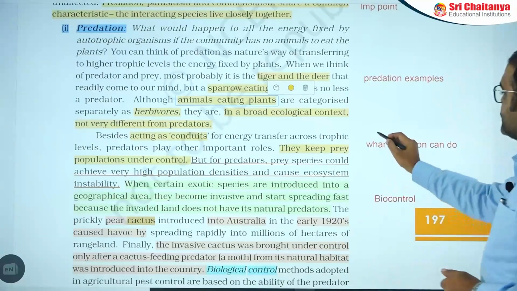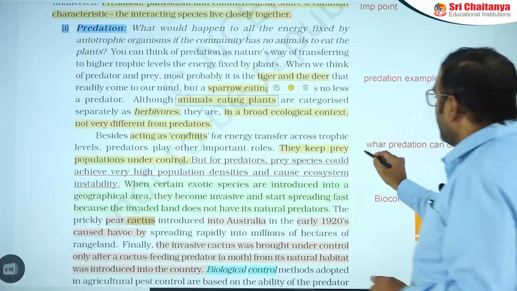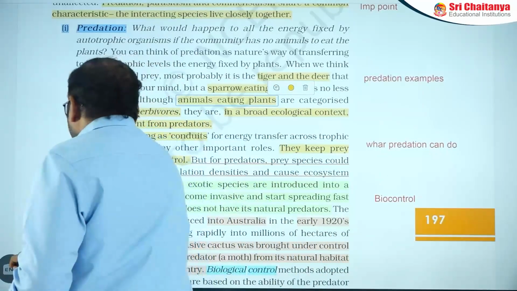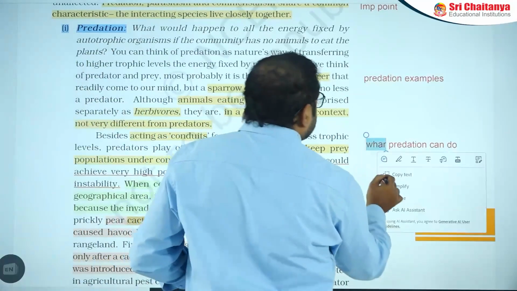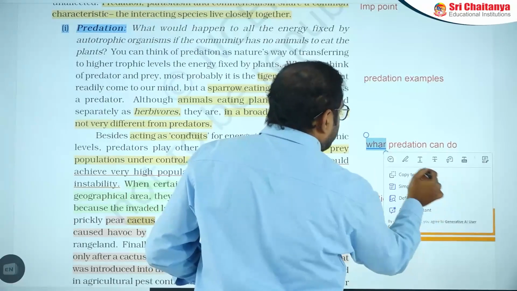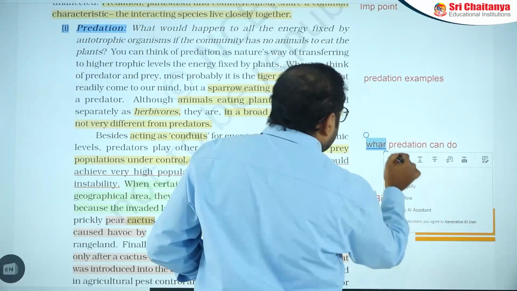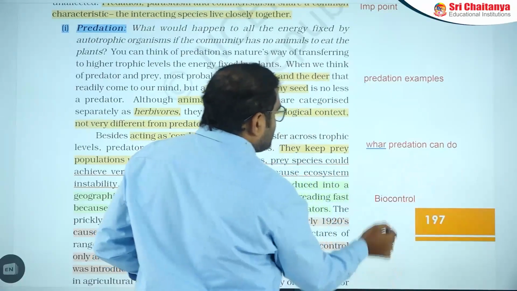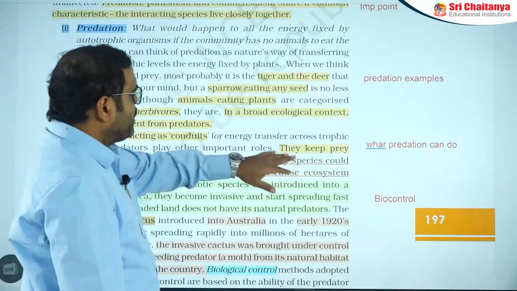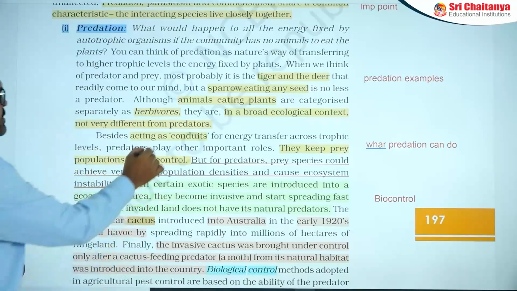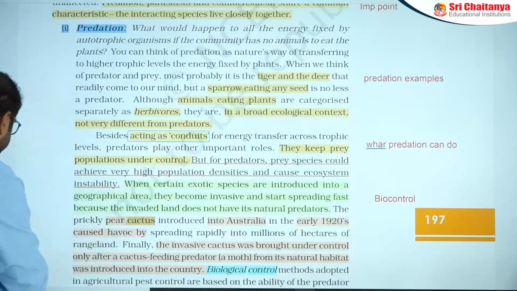So what are the roles of the predator? What can predation do? Here, predation is maintaining the conduit of energy flow.